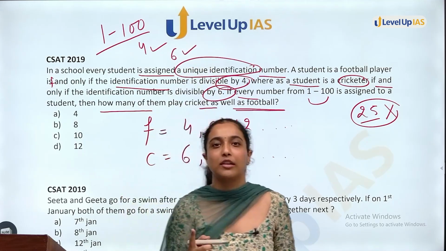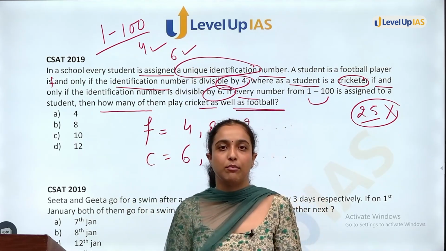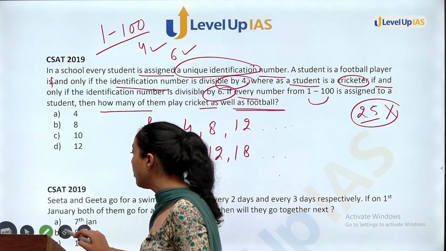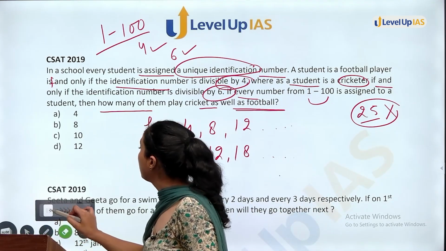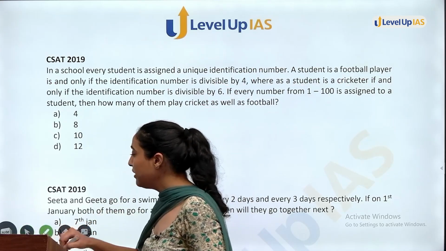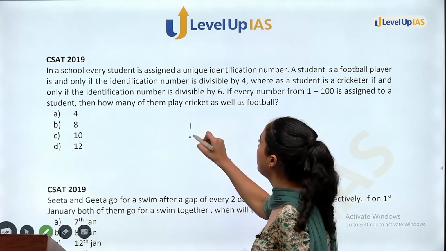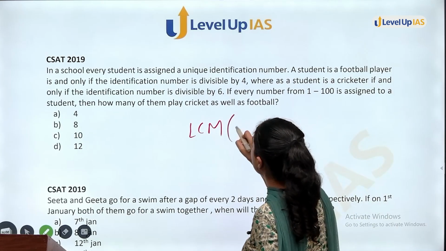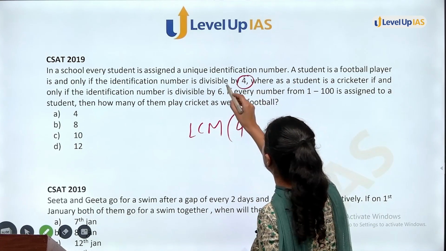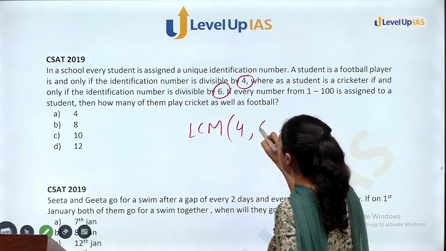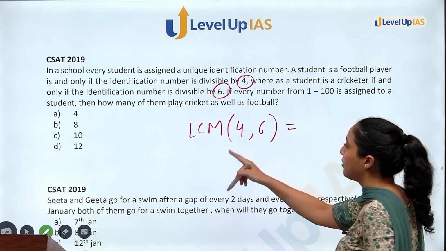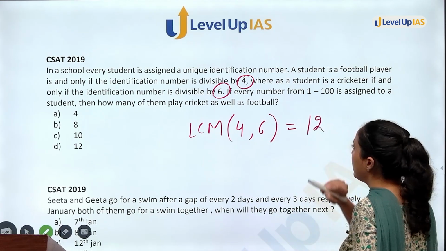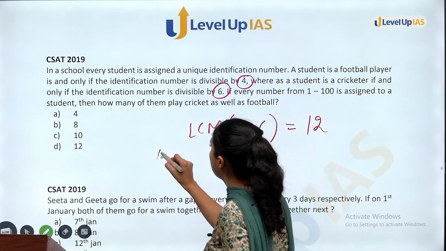We have already seen that in these types of questions, remember we did a question of divisibility where the number was divisible by 2 and also 3. That means the number was divisible by the LCM of both. So if a number is divisible by 4 and also by 6, that means it should be divisible by the LCM of 4 and 6, which is 12.